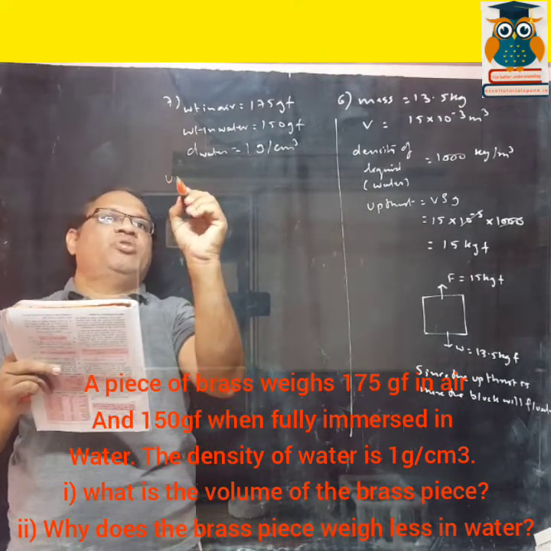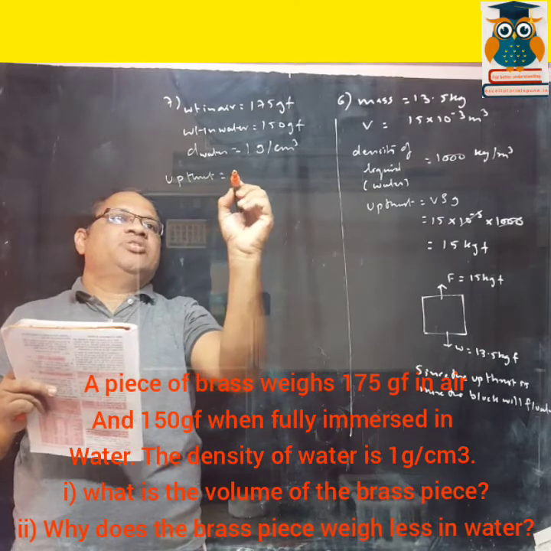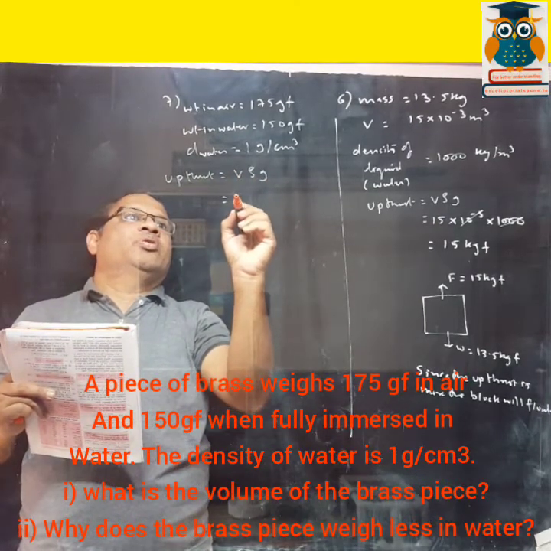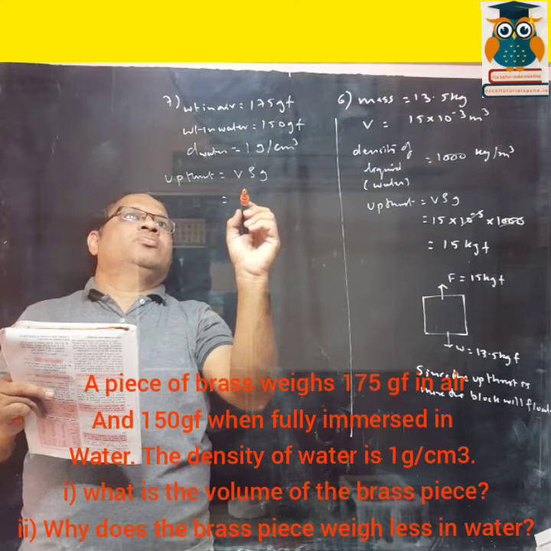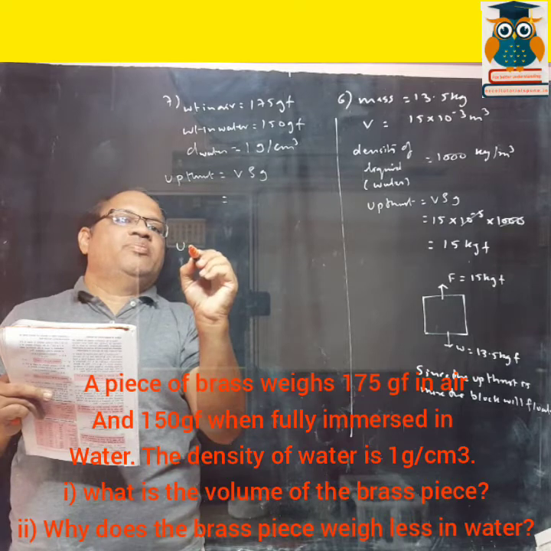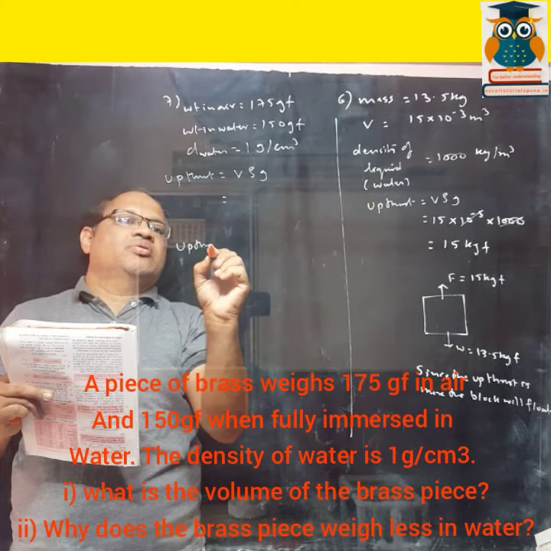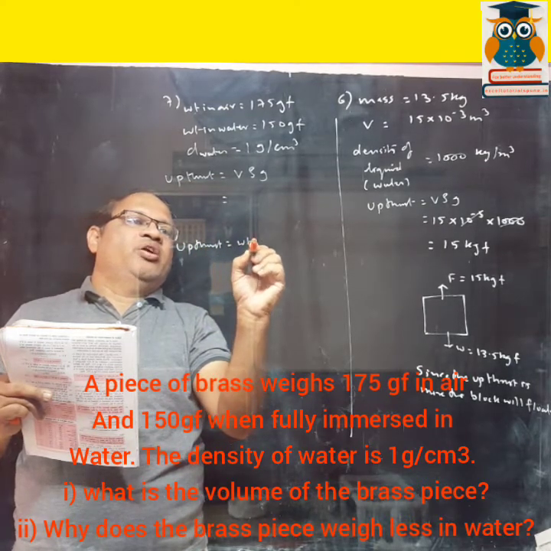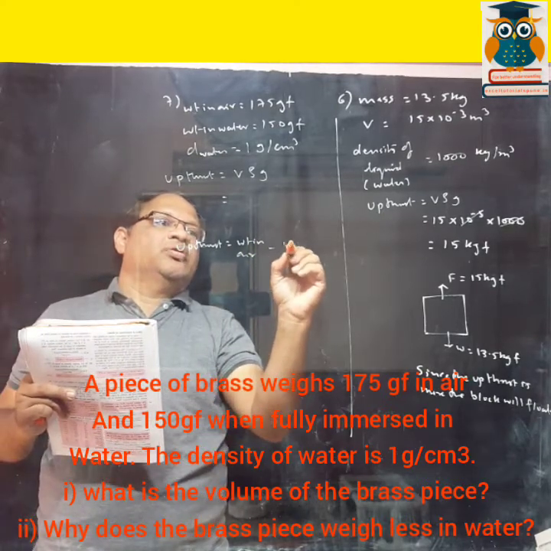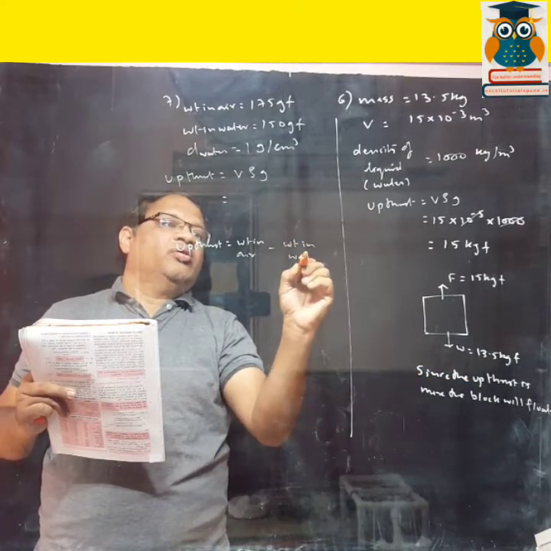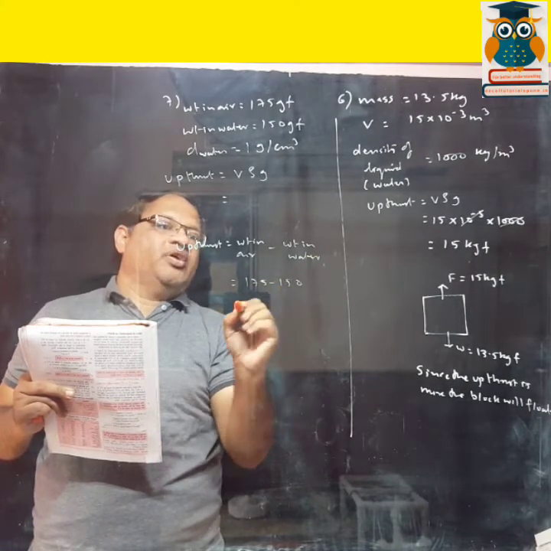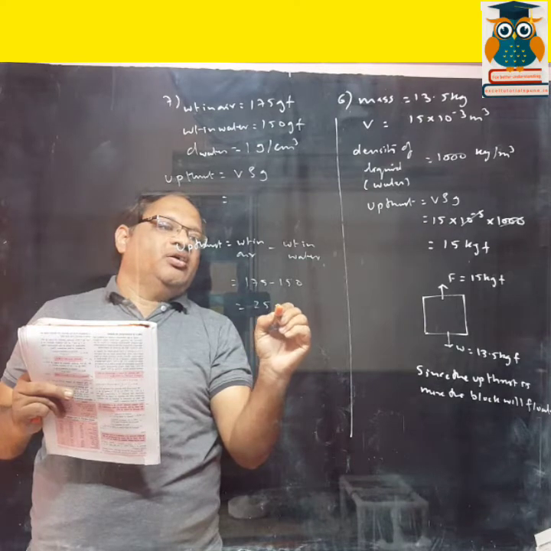First of all, we find out the upthrust. So upthrust is equal to V rho G. We can also find out upthrust like this: weight in air minus weight in water. So that is 175 minus 150, that is 25 GF.